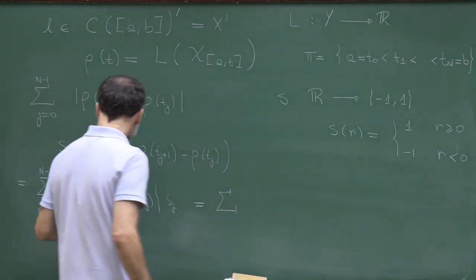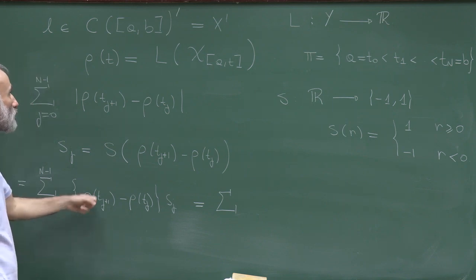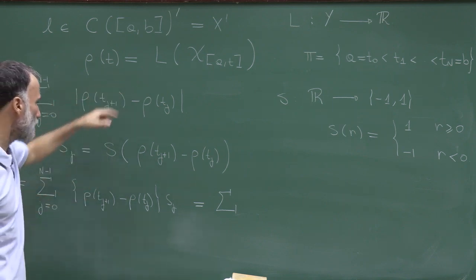So let's first recall the definition of rho(t_{j+1}) minus rho(t_j) through this identity.